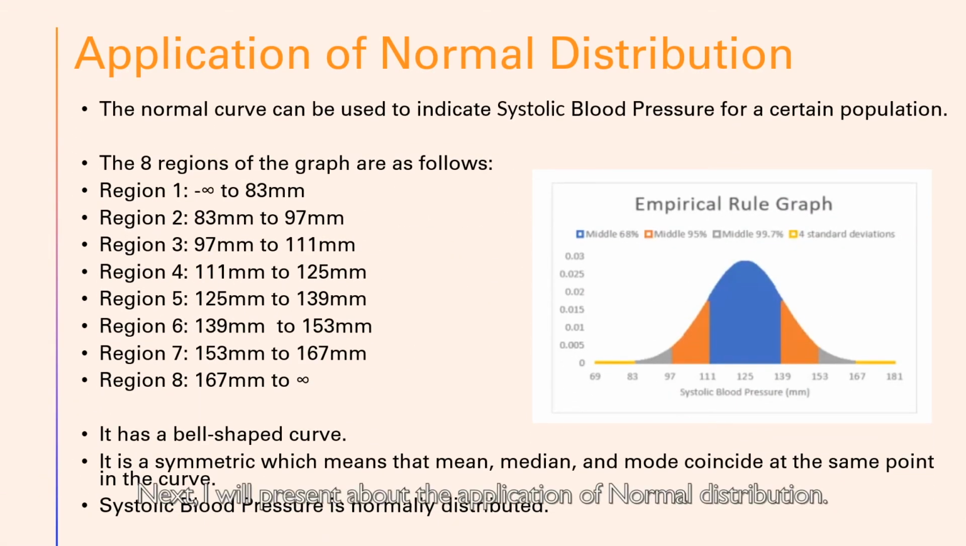Next, I will present about the application of normal distribution. One of the applications that can demonstrate the normal distribution is systolic blood pressure. Based on the graph, it shows there are 8 regions which range from negative infinity until infinity. The graph has a bell-shaped curve and it is symmetric, which means the mean, median, and mode coincide at the same point in the curve. Hence, systolic blood pressure is normally distributed.